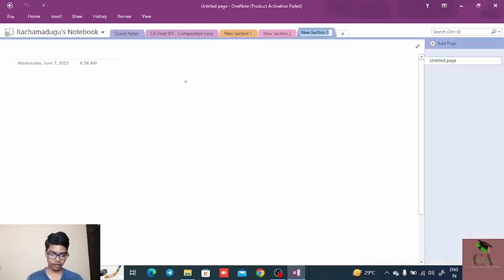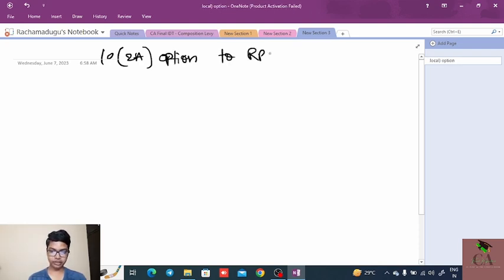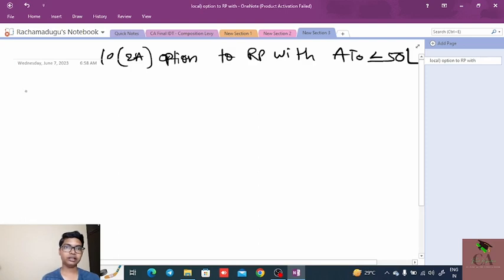And next one is 10 subsection 2A, option to registered person with aggregate turnover less than or equal to 50 lakhs. In the eligibility case, we have discussed that the turnover is either 1.5 crore or 75 lakhs or 50 lakhs.